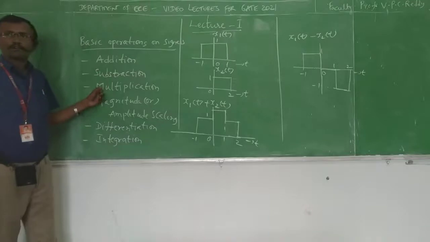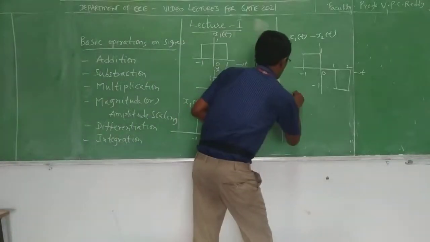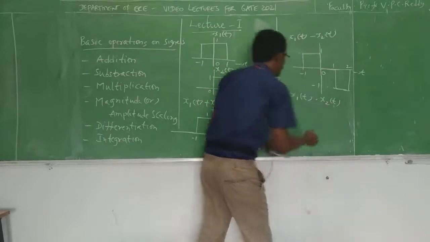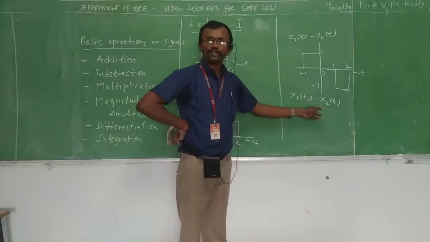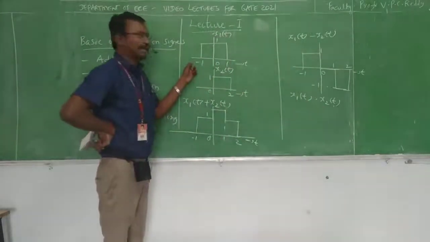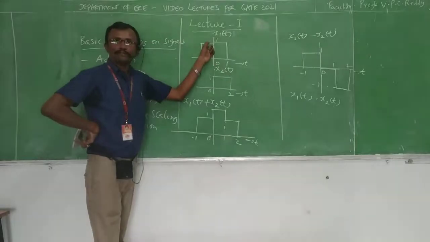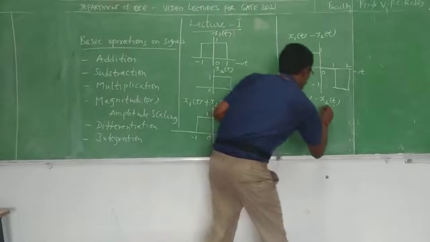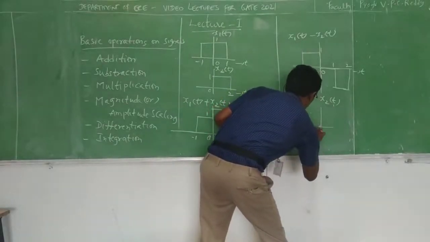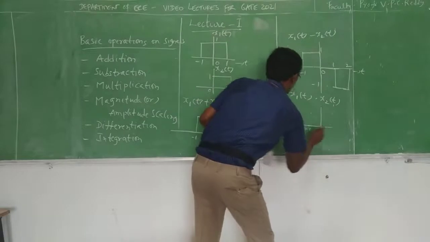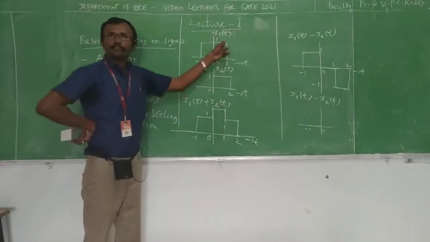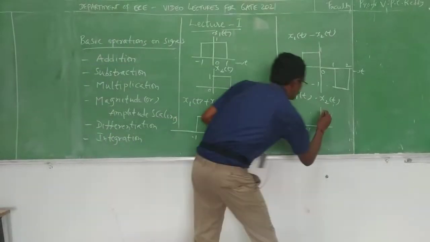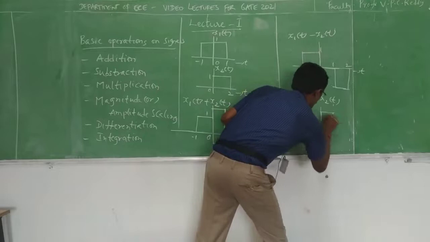Next we will see how to multiply two signals. Multiplication of two signals. Here we have to multiply magnitudes corresponding to the intervals. From -1 to 0, what is the magnitude here? 1. What is the magnitude here? 0. 1 into 0 is 0. So from -1 to 0, the magnitude is 0. Next, 0 to 1, what is the magnitude here? 1. And here? 1. 1 into 1 is 1. From 0 to 1, the magnitude is 1.